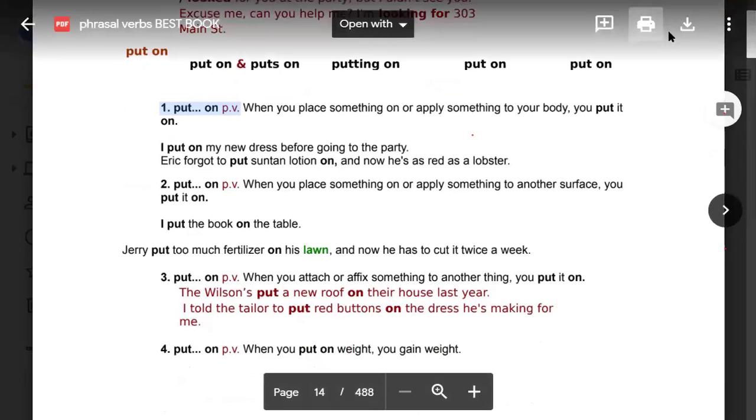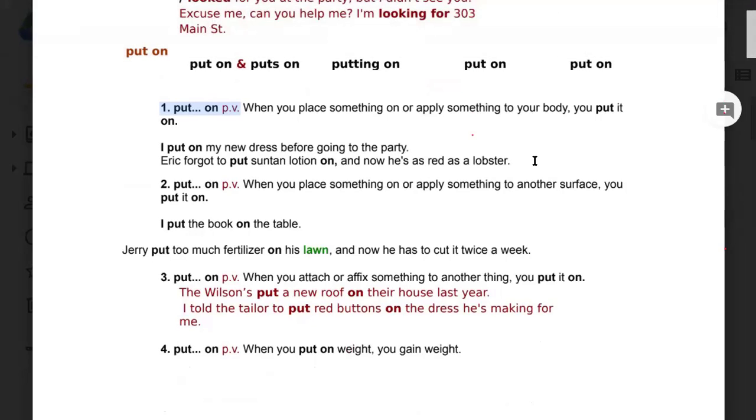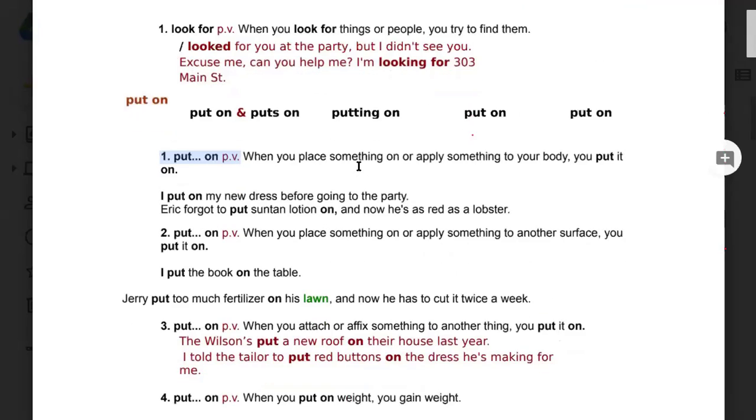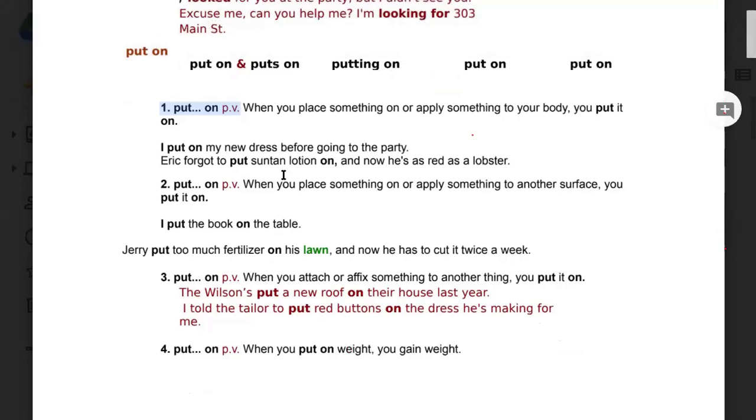Put on, phrasal verb. When you place something on or apply something to your body, you put it on. I put on my new dress before going to the party. Eric forgot to put sun lotion on. Now he is as red as a lobster.